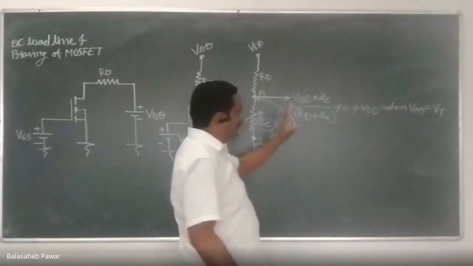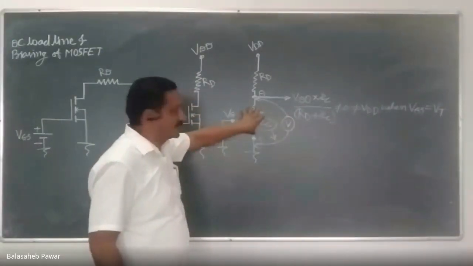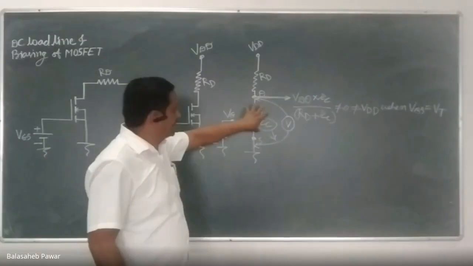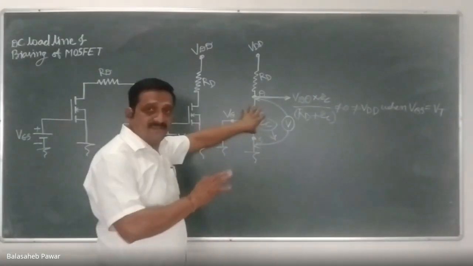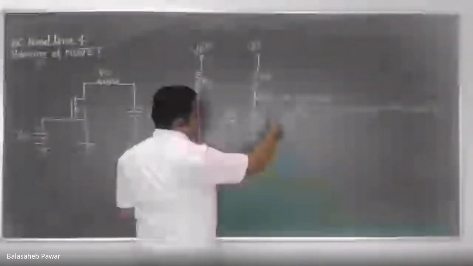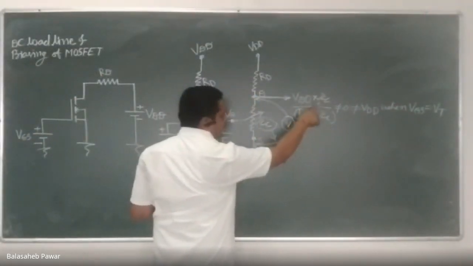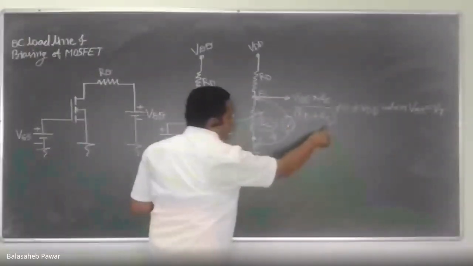Yes, sir. Whenever VGS is equal to VT, that is the threshold voltage, the resistance offered by the device will not be infinite, it will be finite, very high, correct? And that's why the voltage measured across that resistor RC, as per the voltage divider rule, will be equal to VDD times the channel resistance divided by RD plus RC.